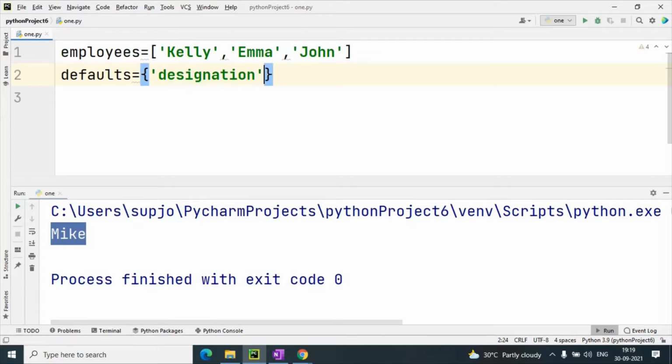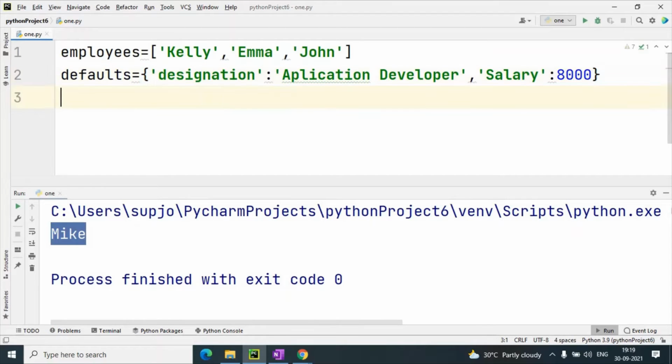Designation is application developer, and salary, that is 8,000.